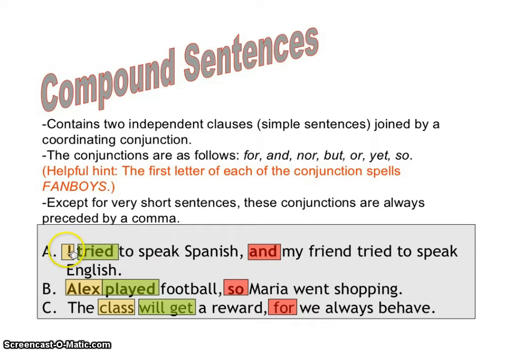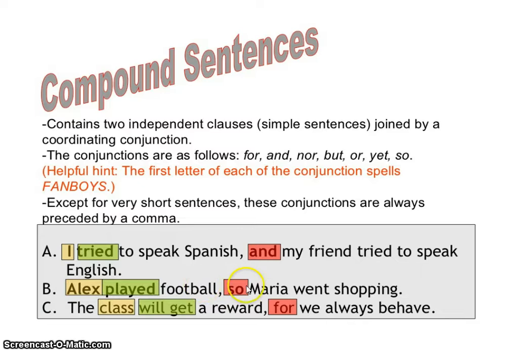So A, I is your first subject. Tried is your predicate. To speak Spanish finishes off the complete thought. Now you have a coordinating conjunction here, and there's your comma, so that tips you off that something else is going on. It's not just a simple sentence. Now your second set, my friend tried to speak English. My friend is your subject, and tried is your verb.